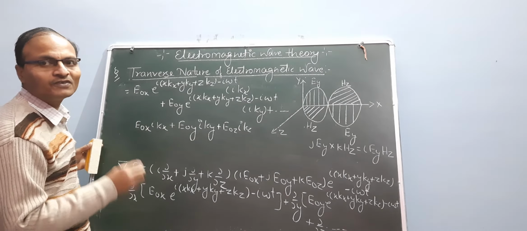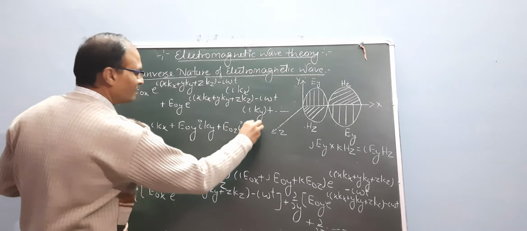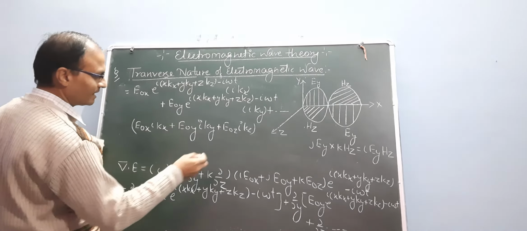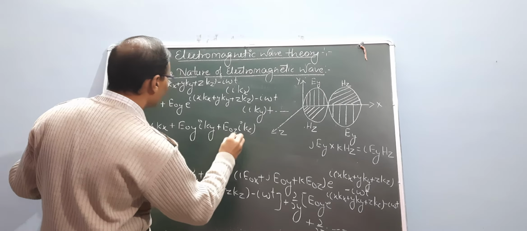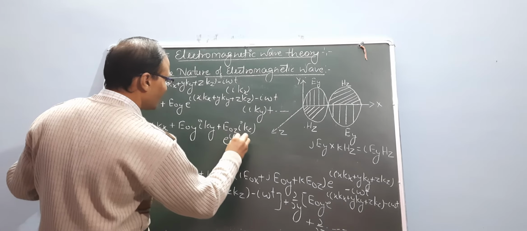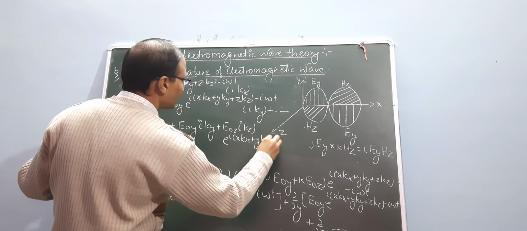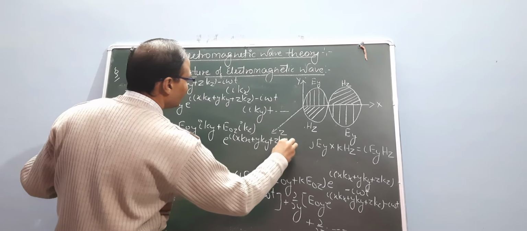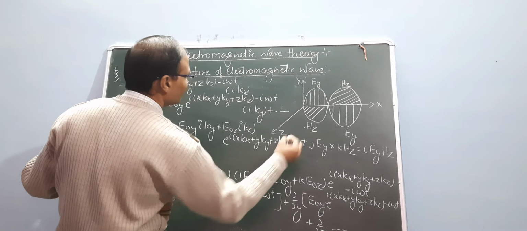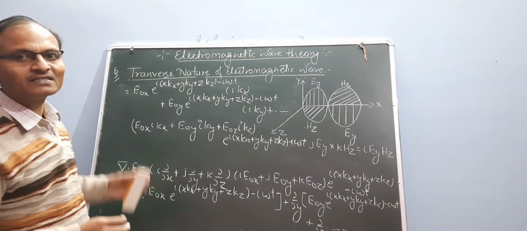This is the function of e naught, and a similar function has been generated, e to the power i (x kx plus y ky plus z kz minus omega t). This is the similar function.